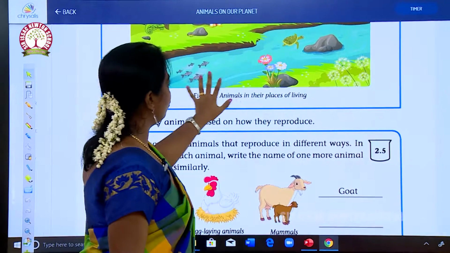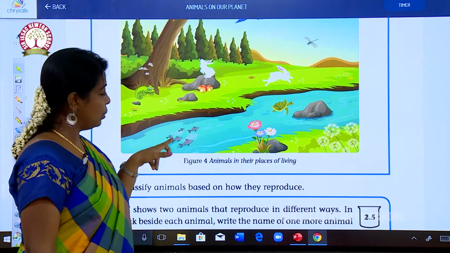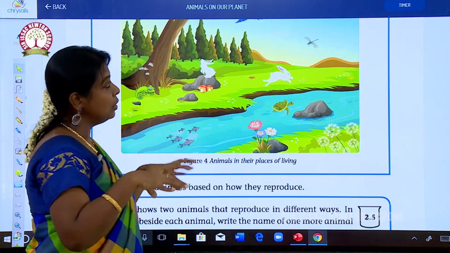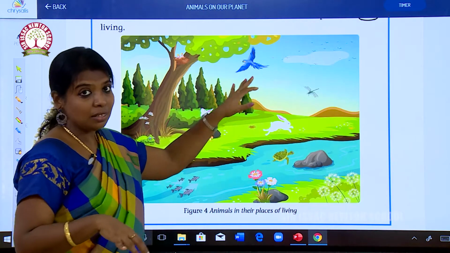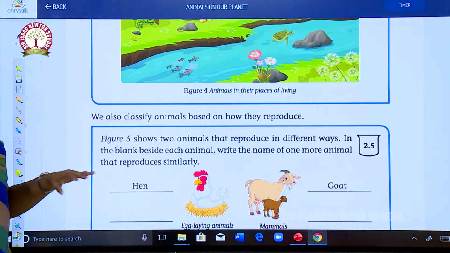Animals in their places of living. See, the rabbits are dwelling on land. Fishes and some tortoises are living inside the water. Here, the birds are flying in the sky. So according to the place of living, they have been classified.